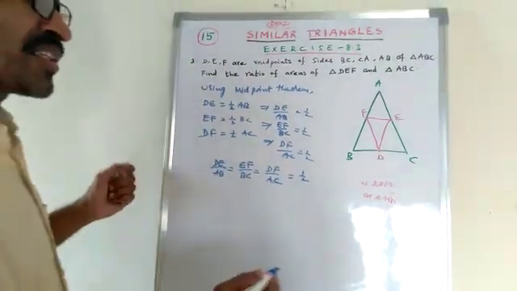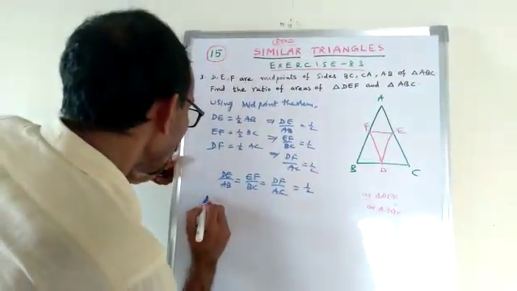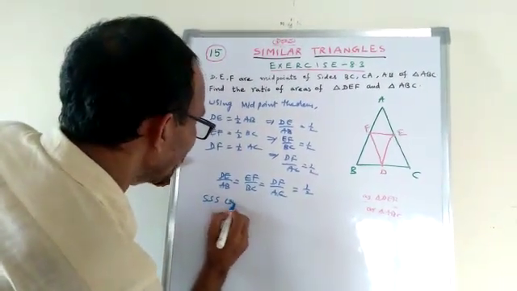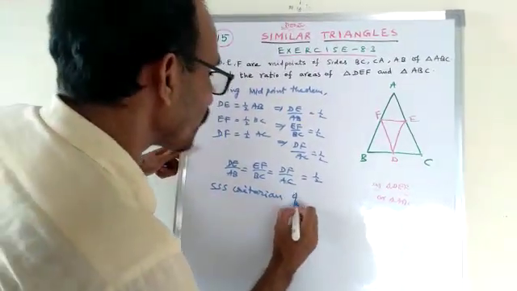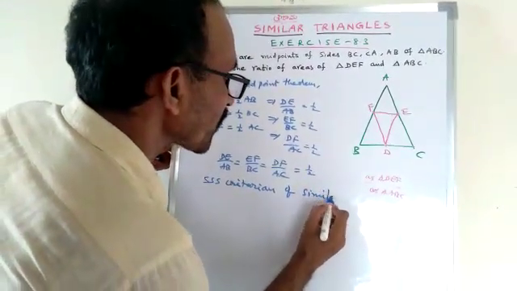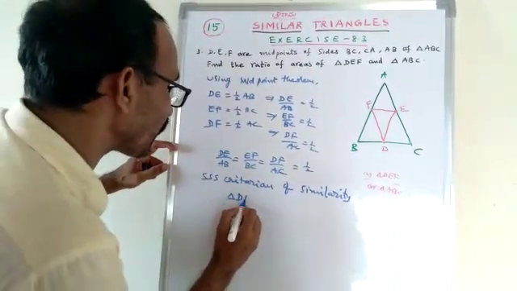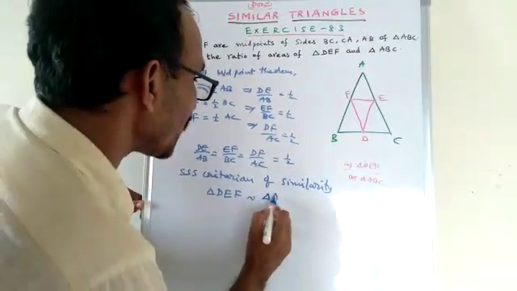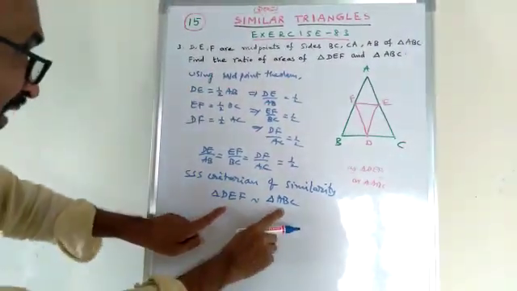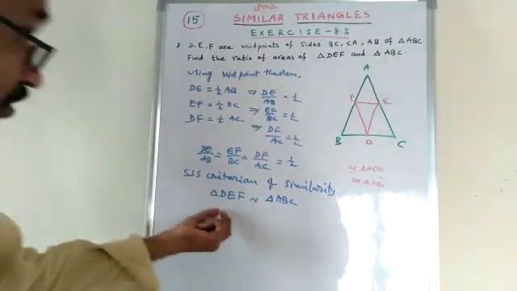So, they are similar by the SSS criterion of similarity. Triangle DEF is similar to triangle ABC. So they are similar.